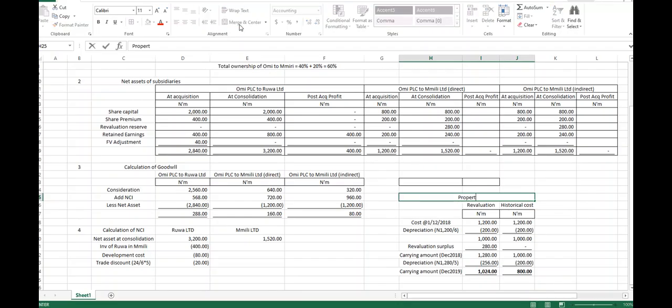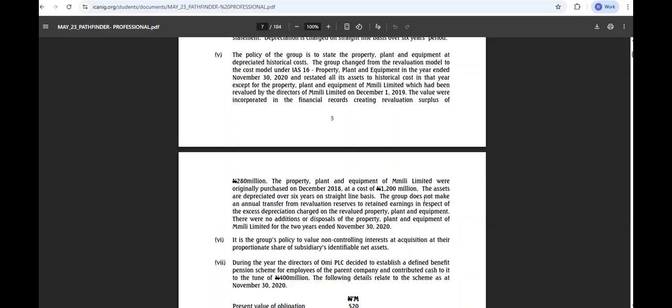Property, plant and equipment of Emily Limited. Now, this 280 revaluation surplus, let's confirm if it was considered at all.